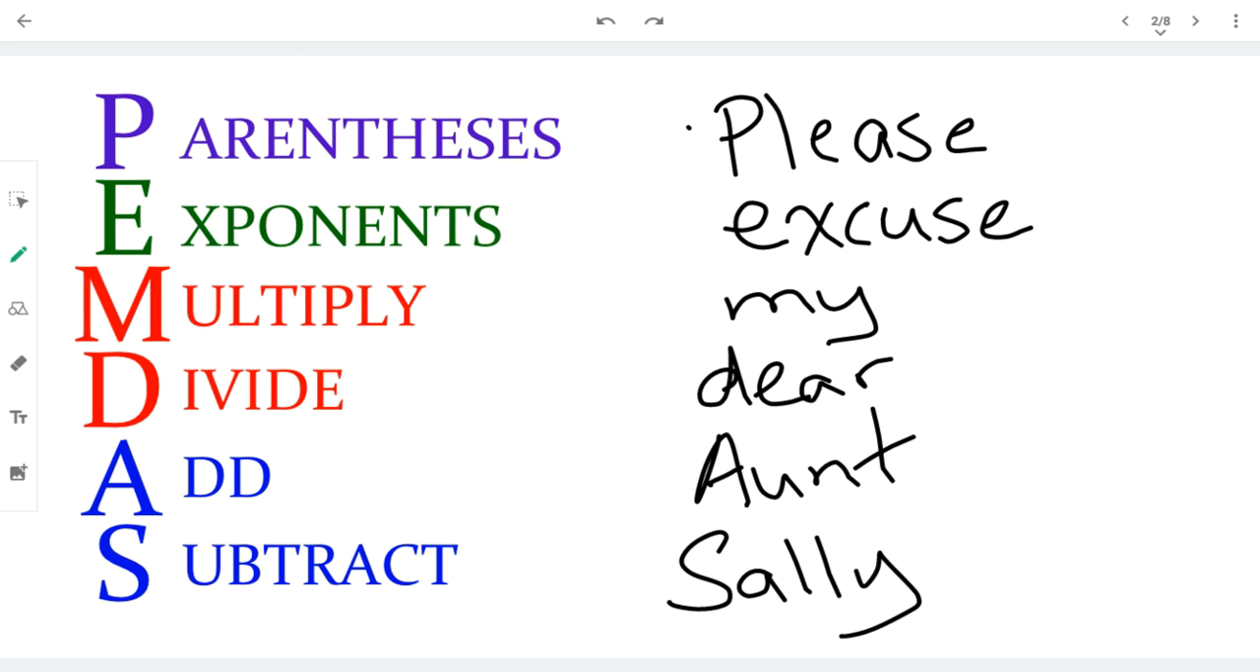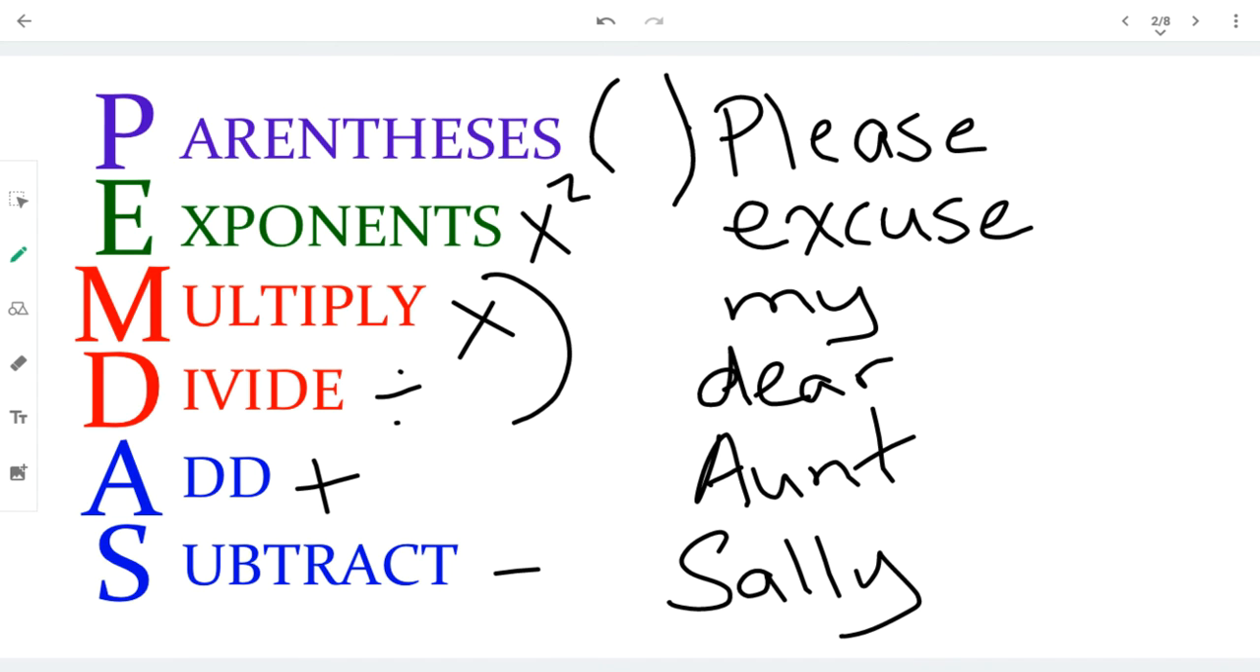Parentheses must come first, so you perform whatever's inside the parentheses. Then there's exponents. Next, we multiply or divide, then add or subtract. Because multiplication and division are inverse operations, you can choose which one to do first. Usually we go from left to right. Same thing for addition and subtraction.